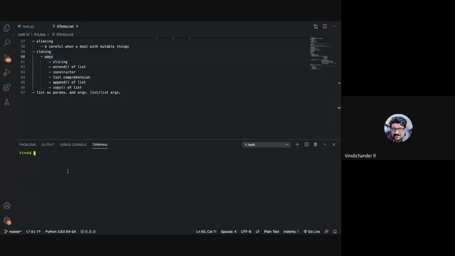And there are different ways in which you can clone, right? There are typically 6 to 7 ways, right? Let us see all those particular ways and how we can clone it, right? You can make use of any particular way to clone, depending upon your preference. And these particular ways that I have listed down here from line 61 to 66, right? Are the fastest to the slowest, right? So slicing is the fastest technique for cloning, right? With respect to the execution time. All right. So let us get started.